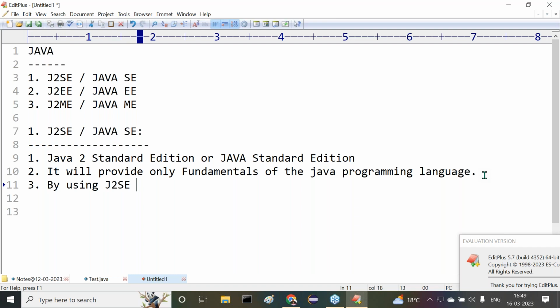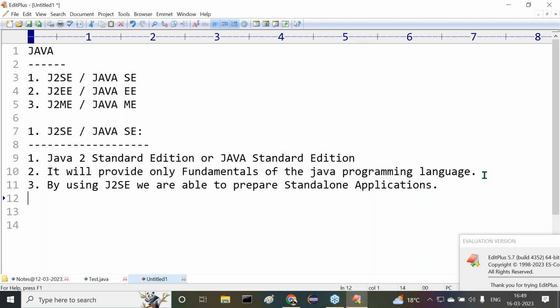By using J2SE, we are able to prepare standalone applications. Then immediately we are getting a question: what is this standalone application? What is the meaning of this standalone application?